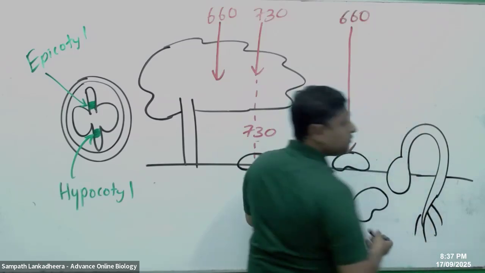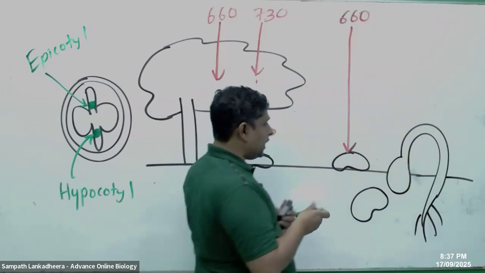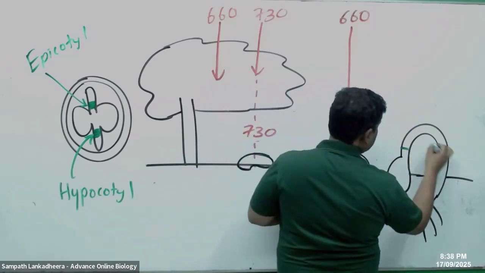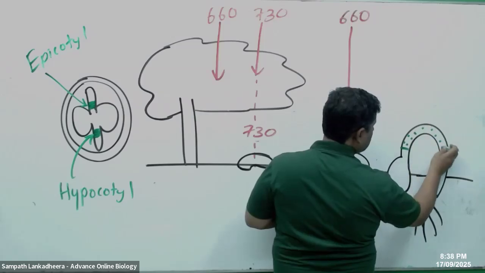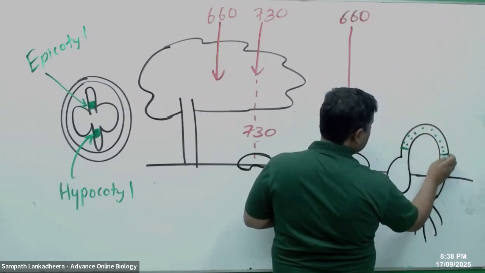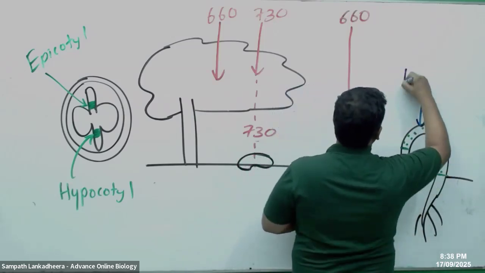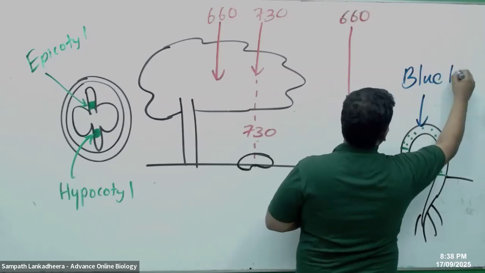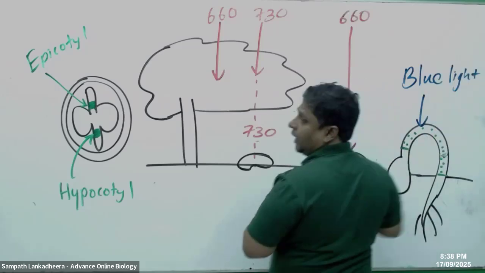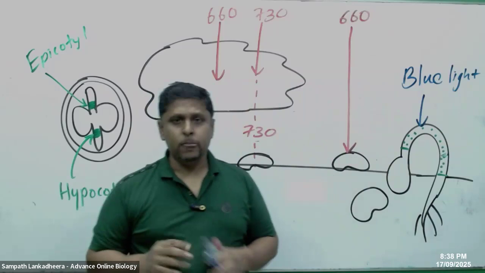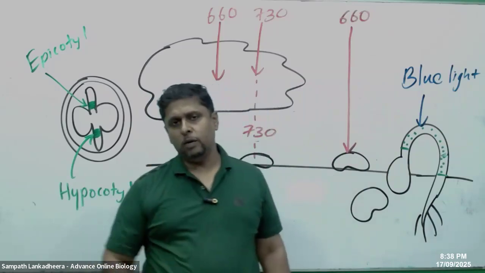Now they say this hypocotyl elongation is going to be stopped as it receives what? Blue light. As it is exposed to blue light, it stops the hypocotyl elongation.